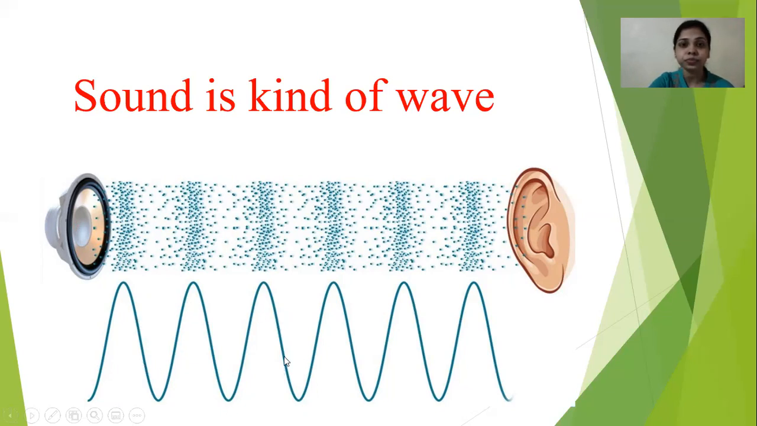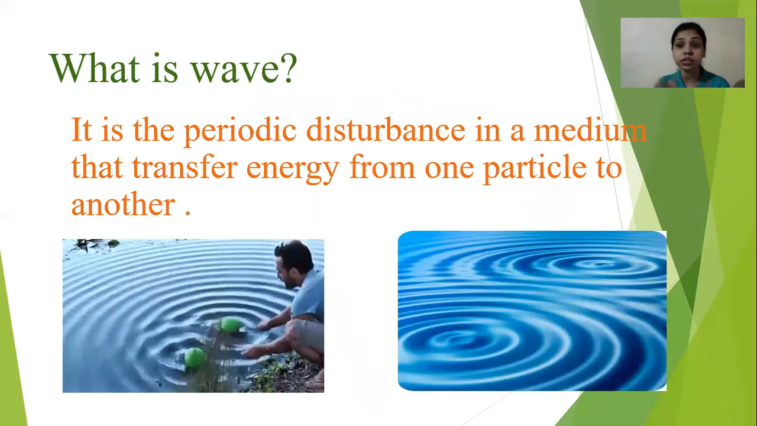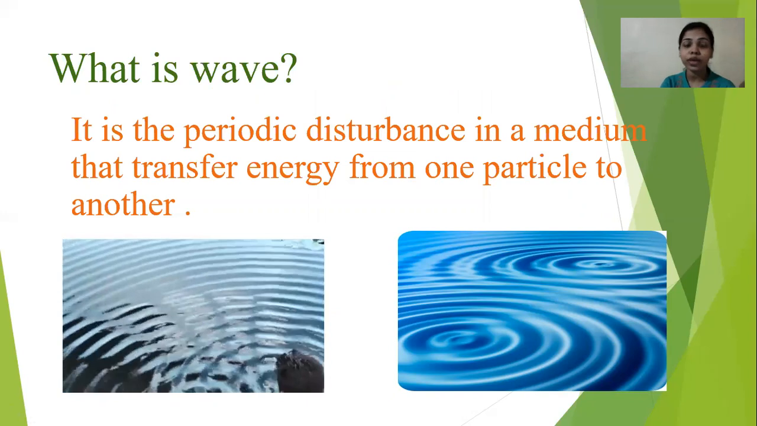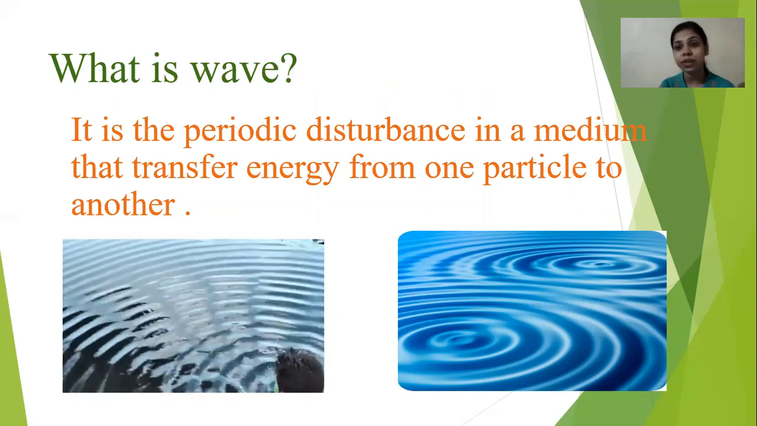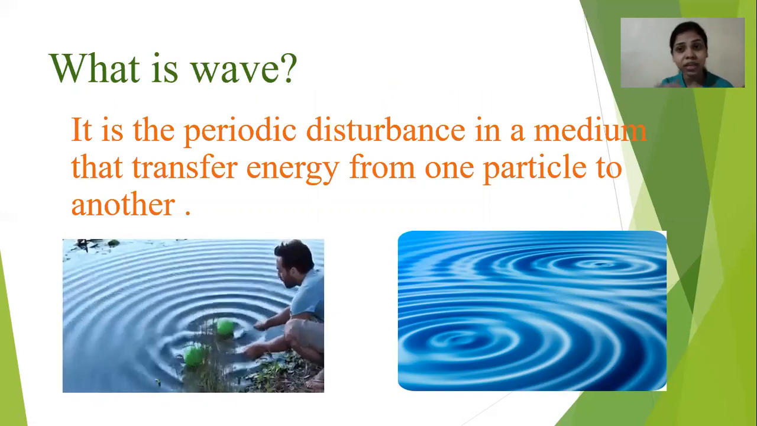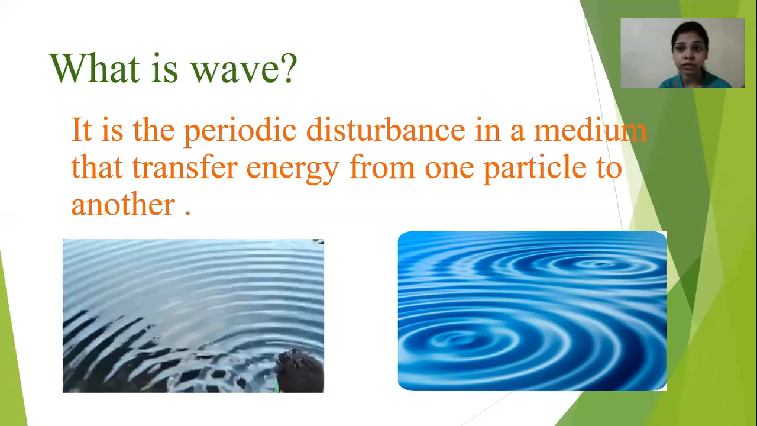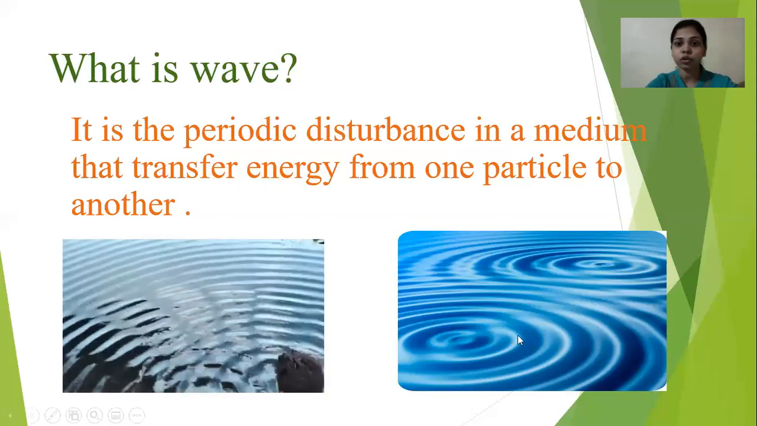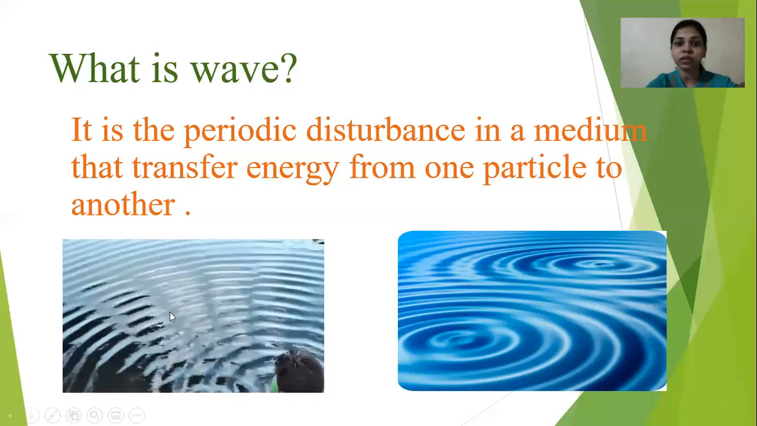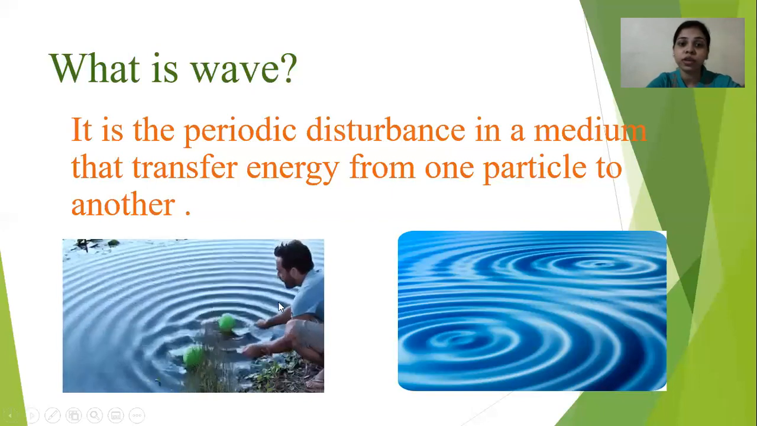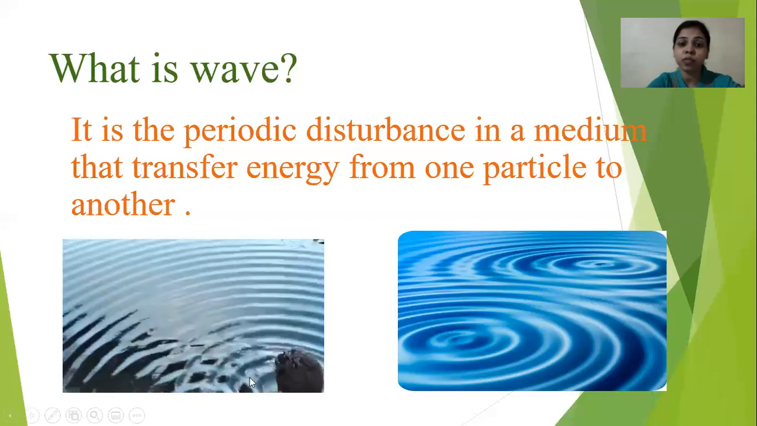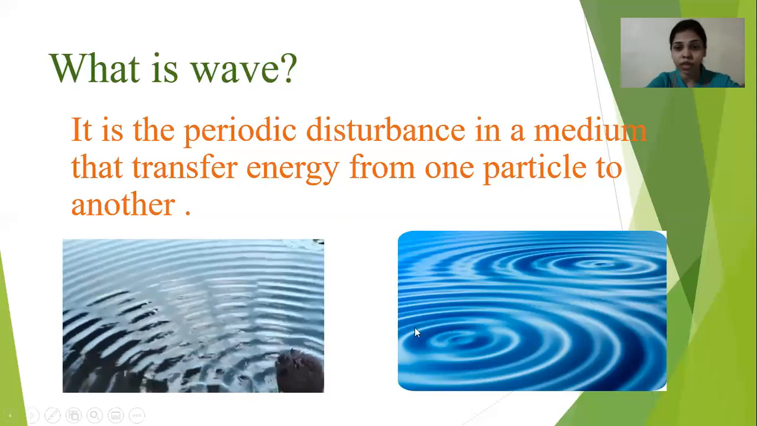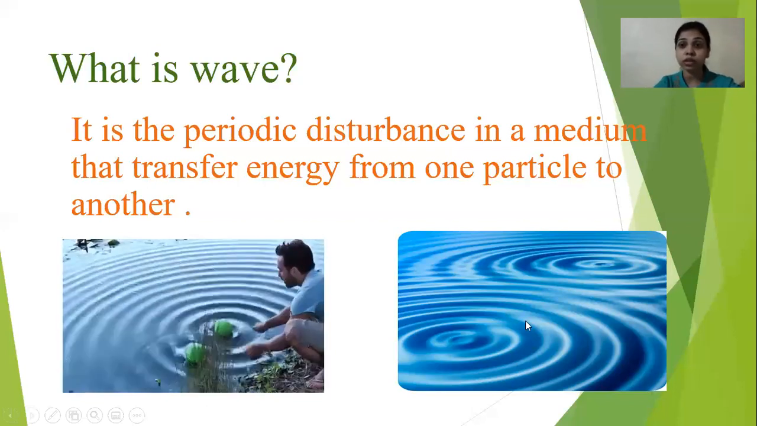Okay, but now the question is, what is a wave? You don't know what a wave is. Now what is the wave? See, one example is there. Whenever you throw something in water, at that time what happens? The ripples are formed in the water, right? Like that. Here also, so many ripples are formed when the man is playing with this ball in the water. So the ripples are formed here. Whenever you throw something in the water, the ripples are formed.